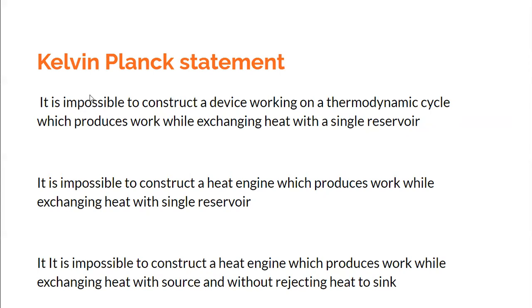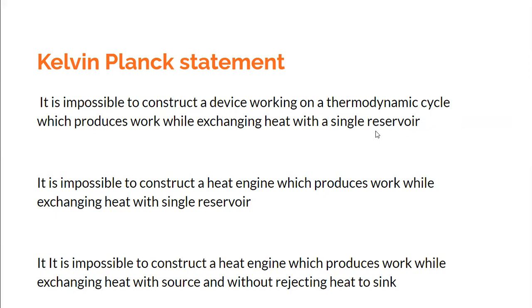So what is not possible? It is not possible to construct a cyclic device, a device which is working on a thermodynamic cycle, which would produce work while exchanging heat with a single reservoir.